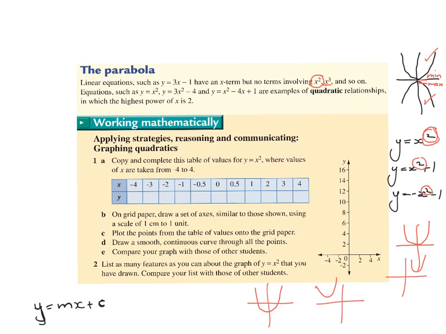So let's look at the example that we have here. It says copy and complete this table of values, y equals x squared, where the values of x are taken from -4 to 4. First of all, you might notice that they're dealing with a larger amount of x values.